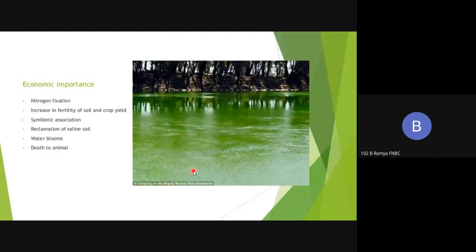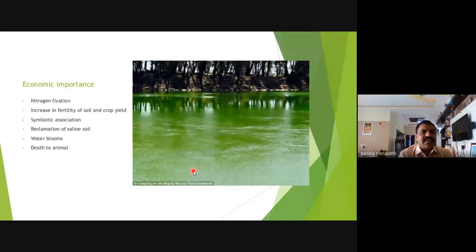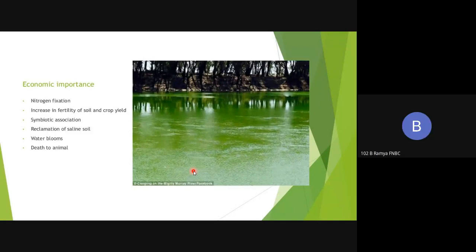And this Anabaena is also used for the reclamation of soil. Saline soil is reclaimed for growing cultivated crops. Anabaena can also produce water blooms on the surface of ponds and stagnant water, and sometimes it causes the death of some aquatic fauna or aquatic animals.